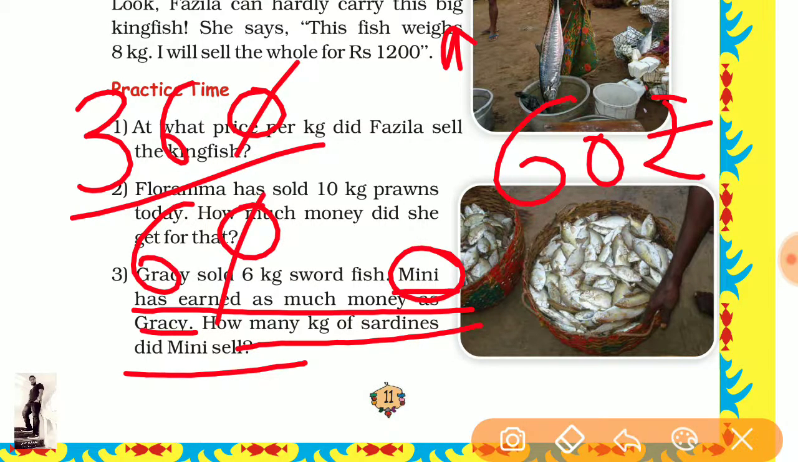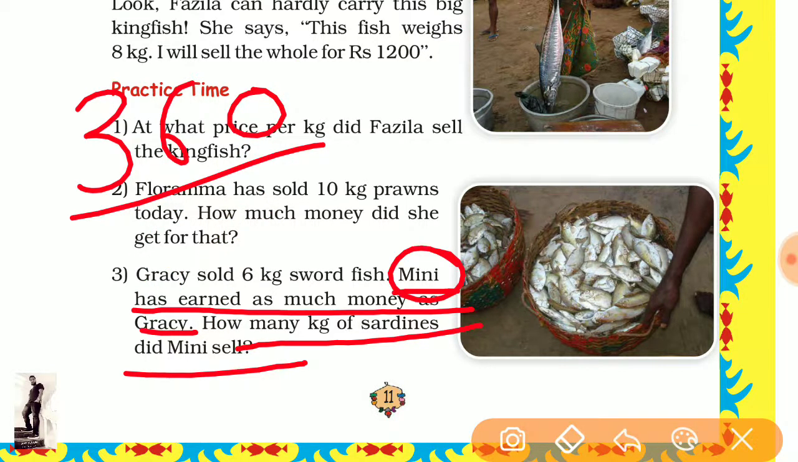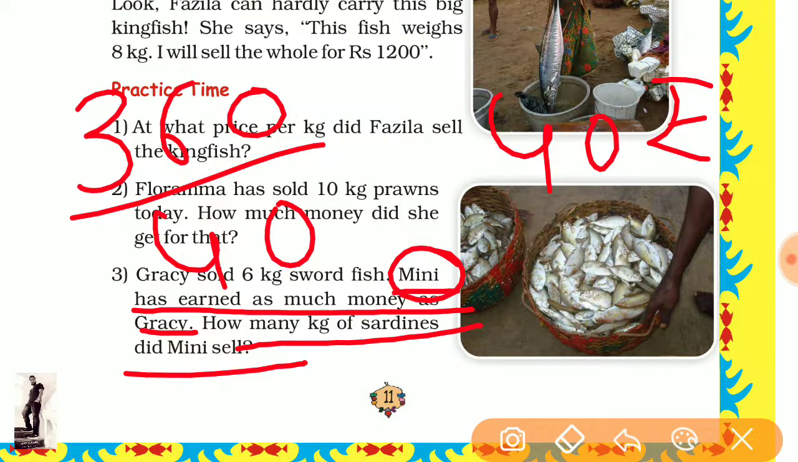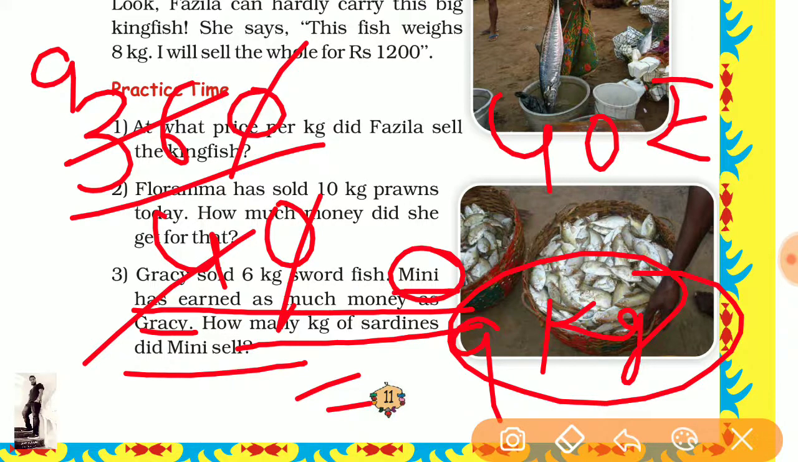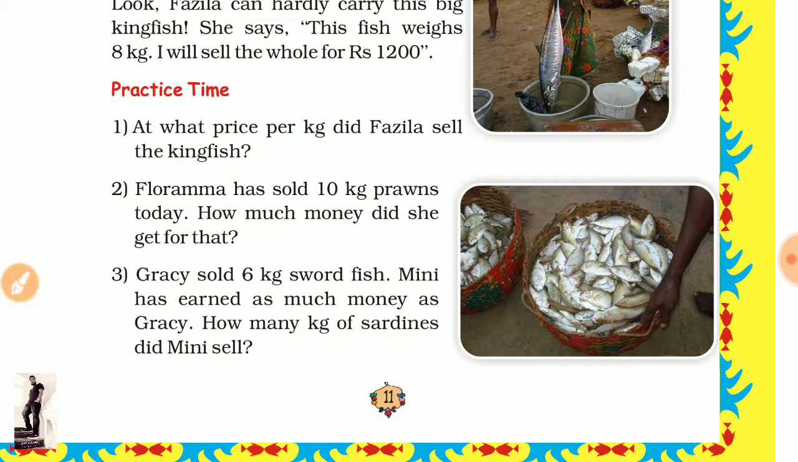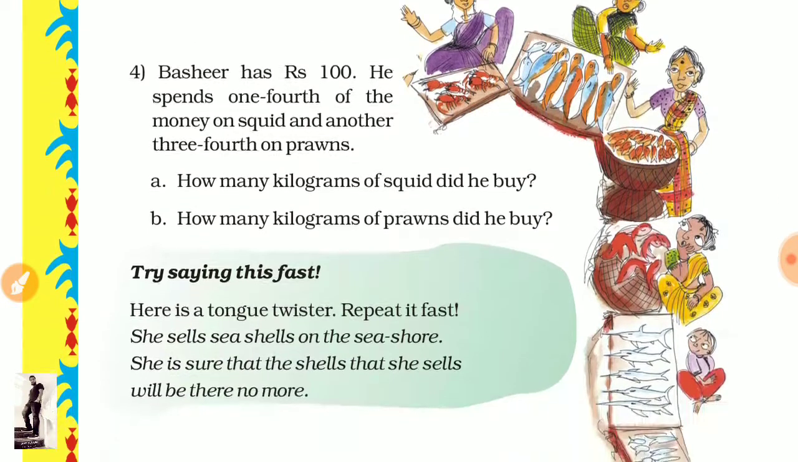Sorry, it is sardine, I'm sorry. 1 kilogram of sardine is equal to 40 rupees, so we will divide it by 40. 0 with 0, cut it, and 4 nines are 36. So here is 9 kg of sardine, not swordfish. It is 9 kg of sardine. This is the answer. Now come to the next point.